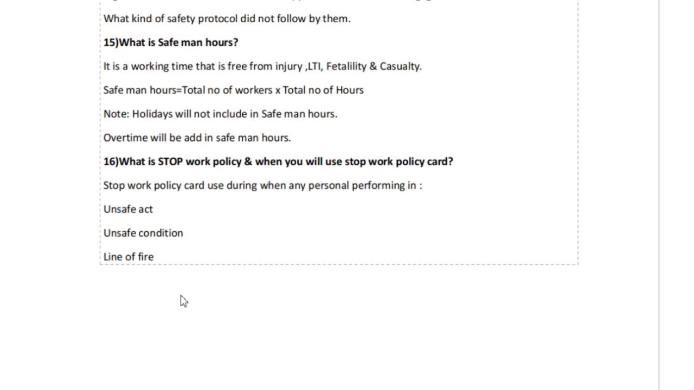What is a stop work policy? When will you use a stop work policy card? A stop work policy card is used when any personnel is performing an unsafe act, in an unsafe condition, or in line of fire.